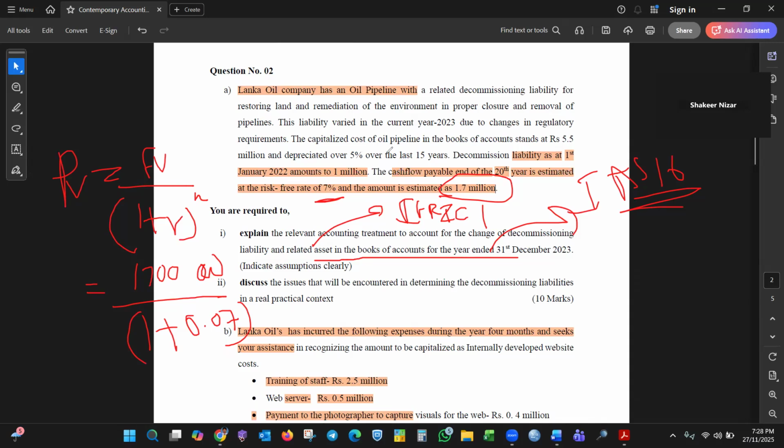Depreciate 5% over the last 15 years. Decommissioning liability asset this date, 1 million. You can use the 20%, right? This date 1 million at the beginning.